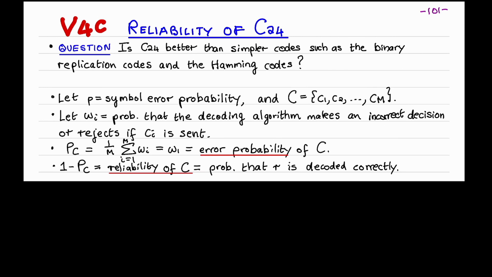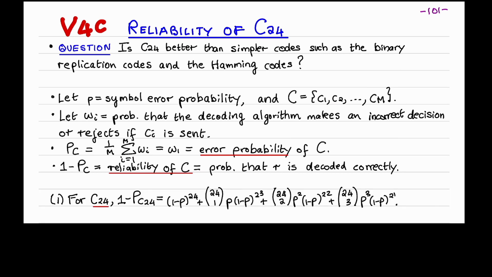And so all the Wi's are equal to each other, and hence the error probability of a code is equal to any one of these error probabilities, let's say W1. Finally, I'll define 1 minus PC to be the reliability of the code. This is the probability that a received vector R is decoded correctly.